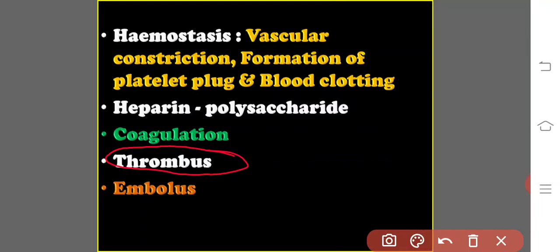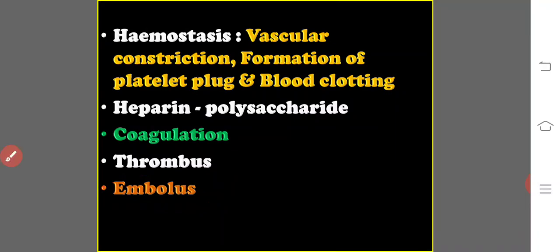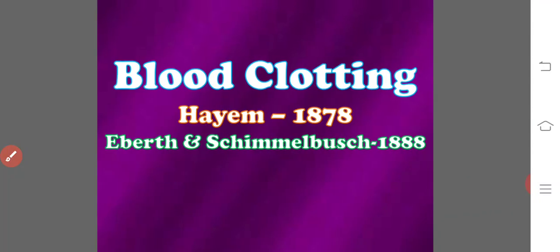Actually, this thrombus is always fused to the blood vessel. If it is released from the blood vessel and freely floats within the blood circulation, then that is known as an embolus. Thrombus is the abnormal blood clot, and the embolus is the floating blood clot within the blood vessels. This is the introduction to the blood clotting phenomena.